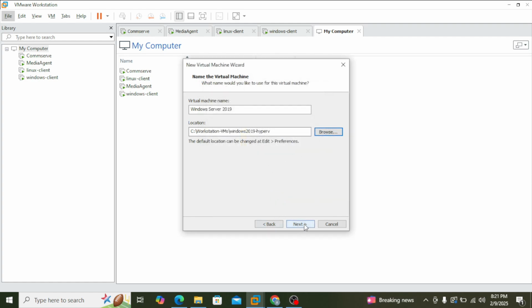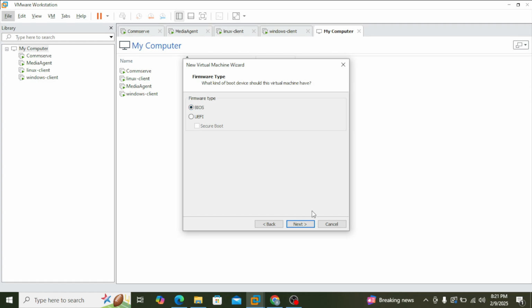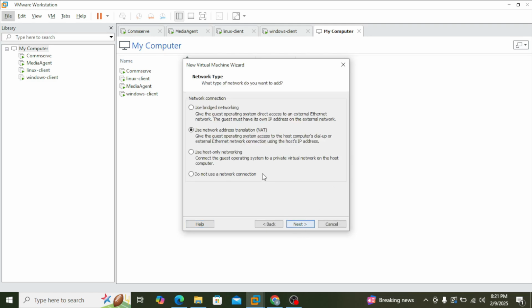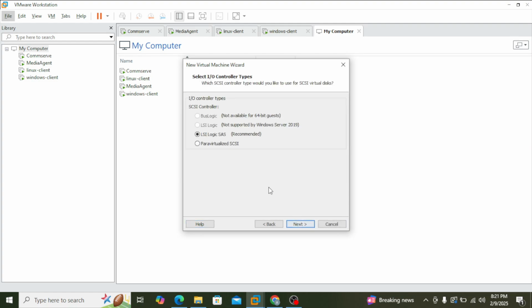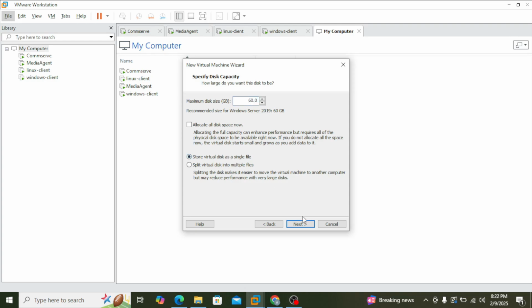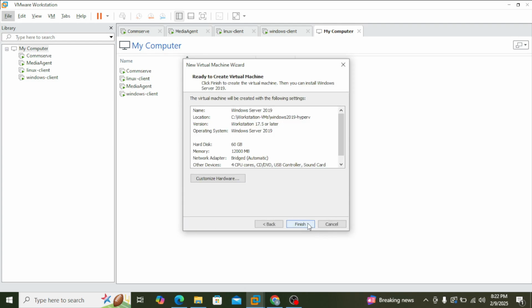Okay, click on next. Select the firmware BIOS, and because I'm going to use it as Hyper-V, let's give the processor 4 and memory something bigger, let's say around 12 GB, and use bridge networking. So this IO controller should be fine, and SATA, next. And so I'm going to create a new virtual disk and store it as a single file. Click on next, finish.